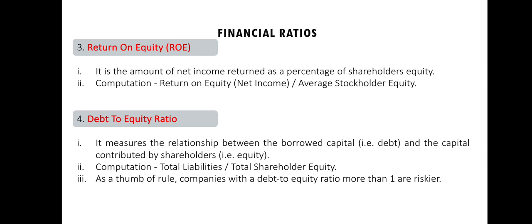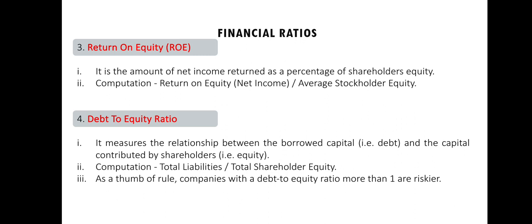Financial ratios include return on equity (ROE), the amount of net income returned as a percentage of shareholders' equity. In order to compute the ROE, we calculate net income divided by average stockholders' equity. Debt to equity ratio. It measures the relationship between the borrowed capital, that is debt, and the capital contributed by shareholders, that is equity.